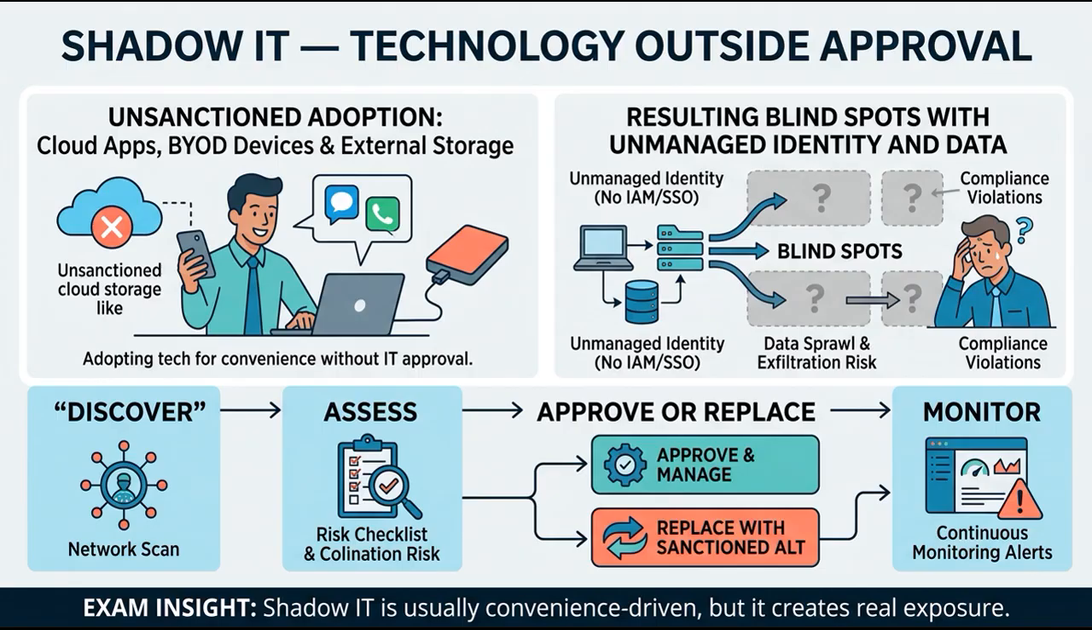Security teams may lack visibility, data may leave approved boundaries, identity controls may be weak, retention requirements may be ignored, and the service may not be included in incident response or backups. Treat it as an internal source of exposure. Effective control begins with discovery through network, identity, expense, and cloud monitoring. Then assess the data and business purpose. Approve and secure the service when appropriate, or replace it with a supported option. Finally, monitor ongoing use. Punishment alone can push behavior further underground. On the exam, look for unsanctioned technology and missing governance, not necessarily hostile intent.